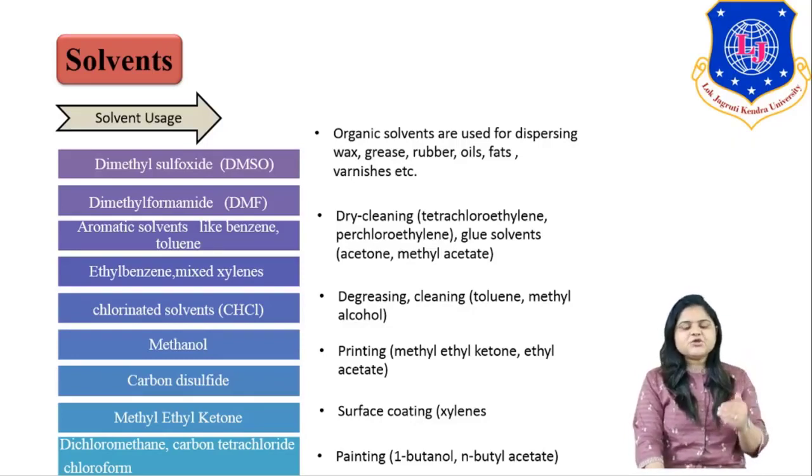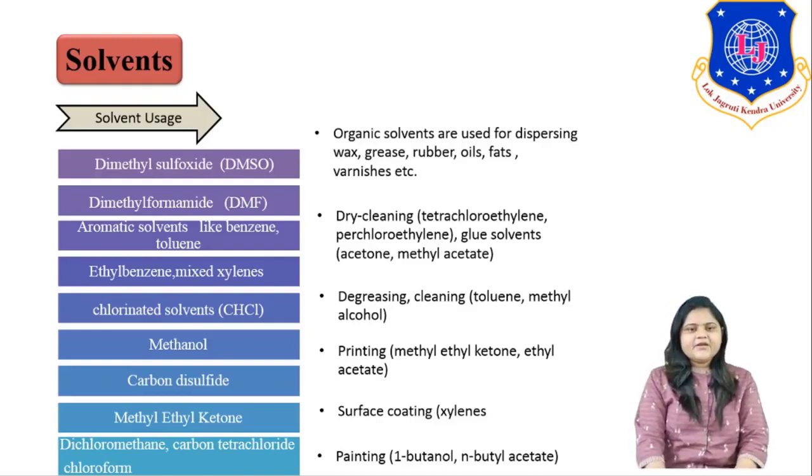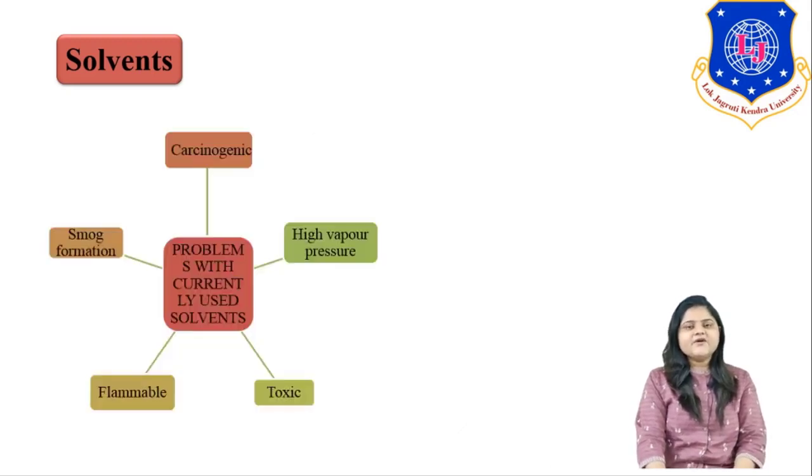These are some of the solvents that come under the category of toxic or hazardous solvents, the solvents having an adverse effect on the environment as well as humans, and those solvents are dimethyl sulfoxide, dimethyl formamide, aromatic solvents like benzene, toluene, xylenes, ethyl benzene and m-xylene, chlorinated solvents, methanol, carbon disulfide, methyl ethyl ketone, and carbon tetrachloride, chloroform, dichloromethane. Those are the solvents having an adverse or harmful effect on environment and humans.